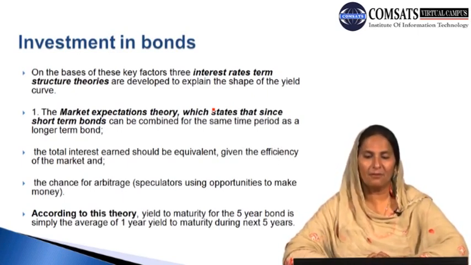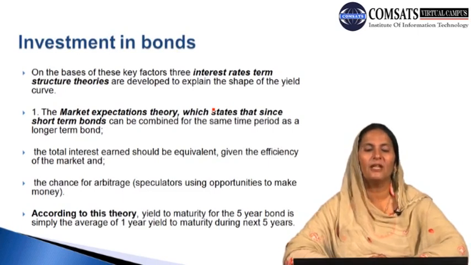Another important variable likely to affect the shape of the yield curve with the help of market expectation theory, besides the total interest rate equivalence between short-term and long-term rates, is the speculators' behavior and their chances for arbitrage.